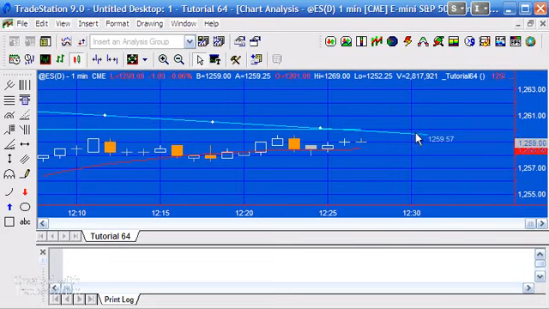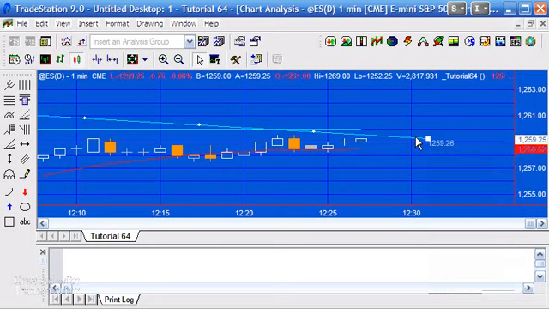I'm just going to move it yet even closer, and let's see if we get a print statement when the line crosses. So again, this is something that you could use perhaps in a strategy to instigate a trade, or you could set up something in an indicator or a strategy to instigate an alert when your hand-drawn line was actually crossed by the close.